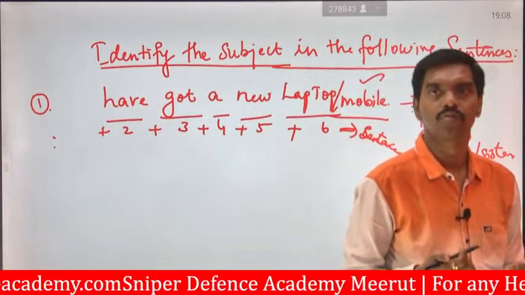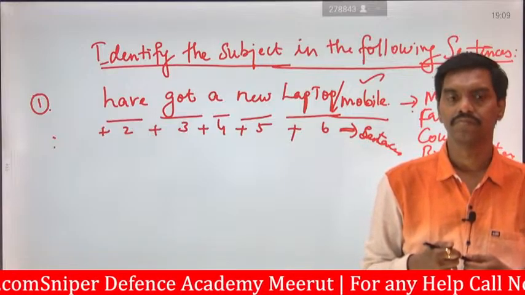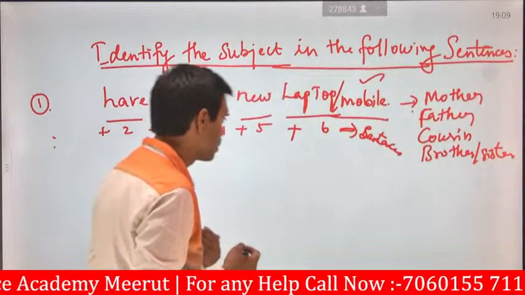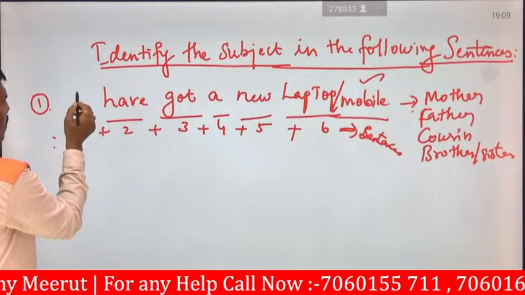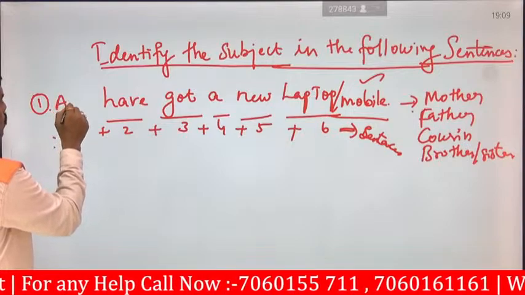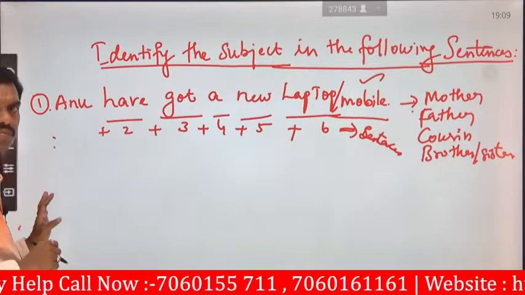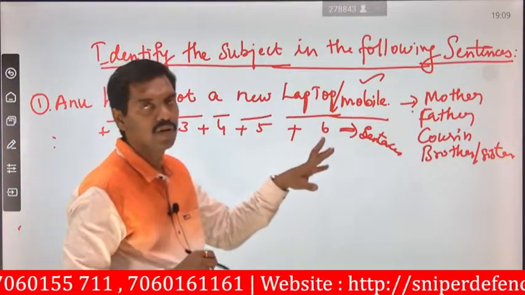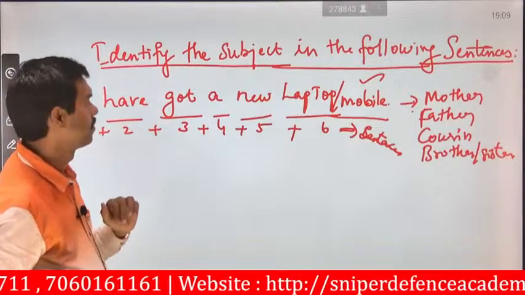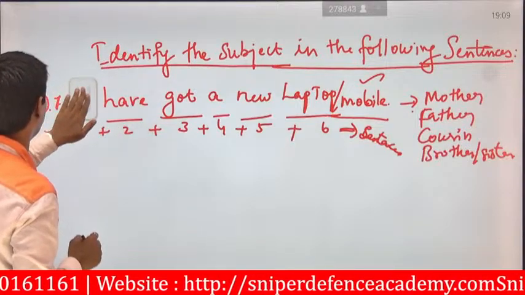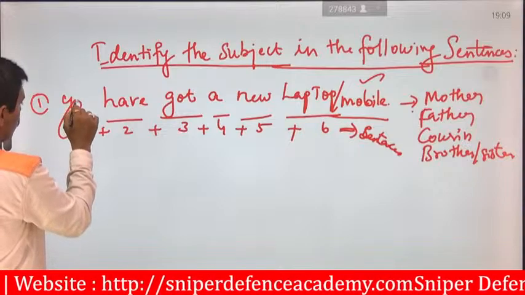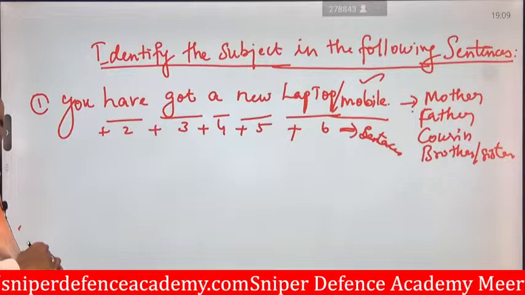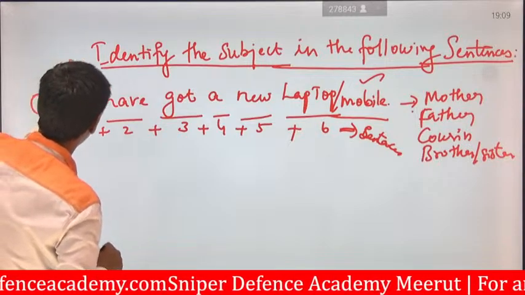Have got a new laptop. Who got a new laptop? Pata nahi, no one has an idea. So here you have to represent it. For example, we can say Anu have got a new laptop. So this is a person, a person who has got the laptop or who has got the mobile phone. Or here you can write your name. You have got a new laptop or new mobile phone. Or here you can write some names.